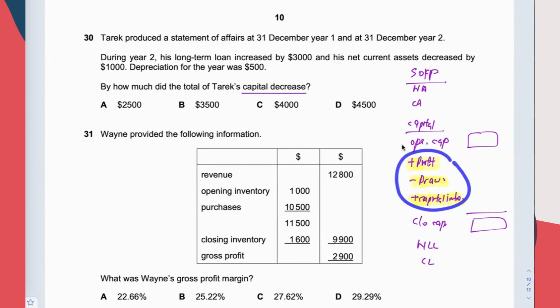So they ask you how much capital has decreased. It is basically the combination of these three. If you combine these three, then you get to know capital decreased by how much. Get what I'm saying? Okay. So the figure that you are looking for is basically this part combined together. So how to calculate this part combined?